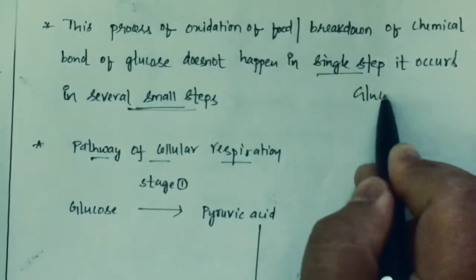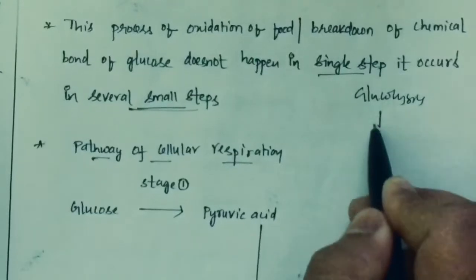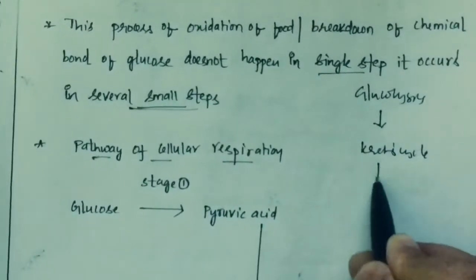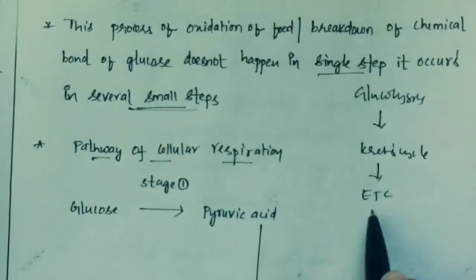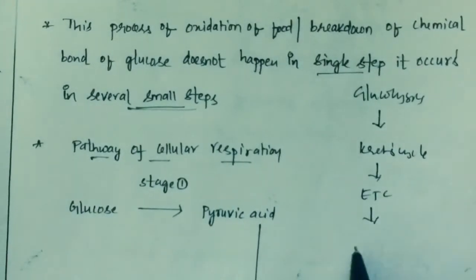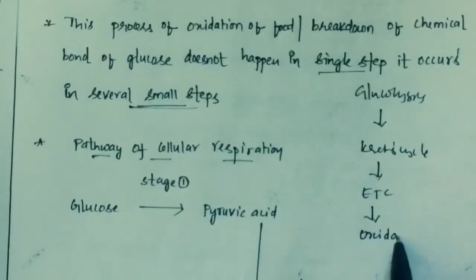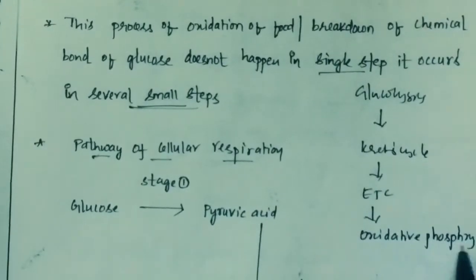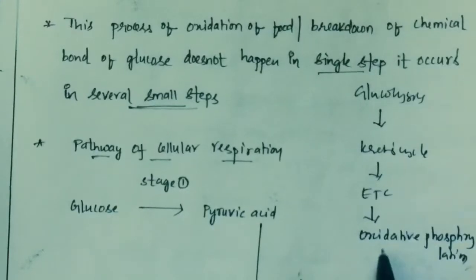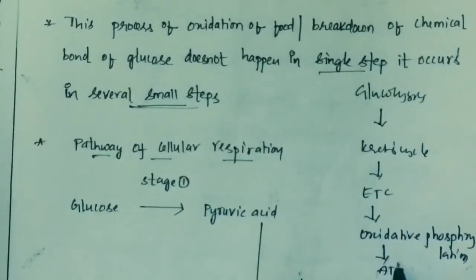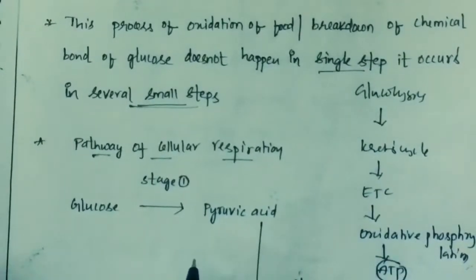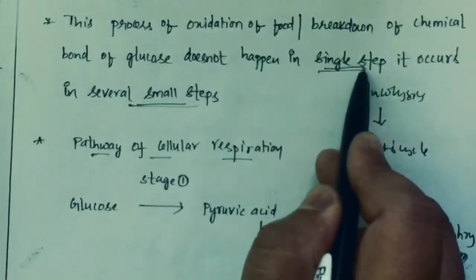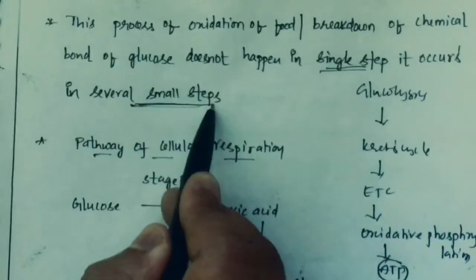The first stage is glycolysis, followed by the Krebs cycle, then the electron transport chain, ETC, then oxidative phosphorylation. These are the different steps that take place. At last, energy is released in the form of ATP. So it is clear that cellular respiration does not take place in a single step, it takes place in several small steps.